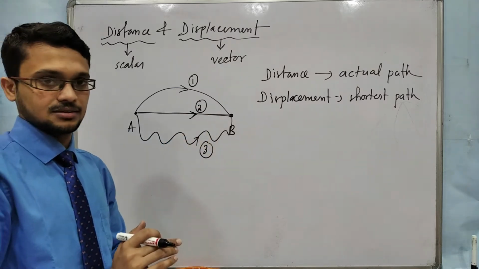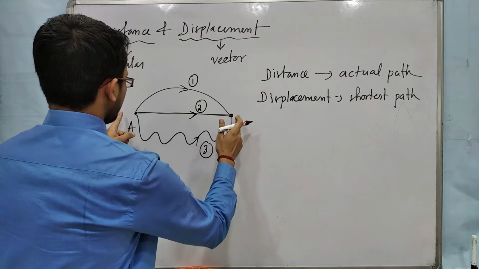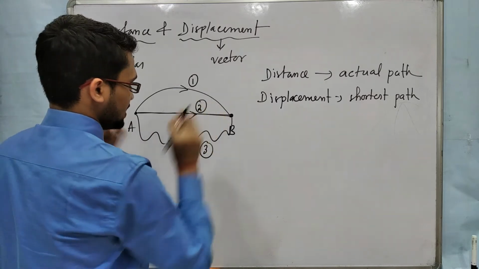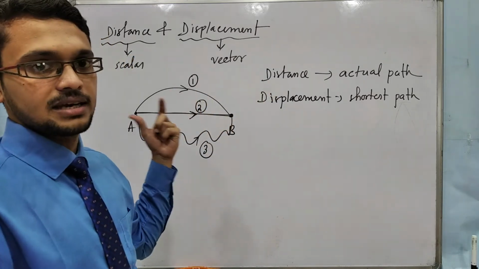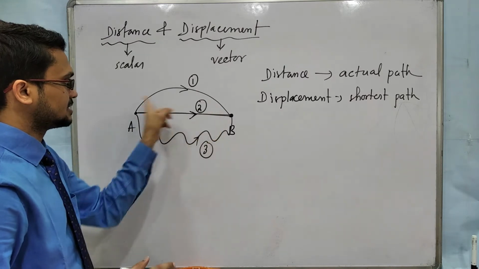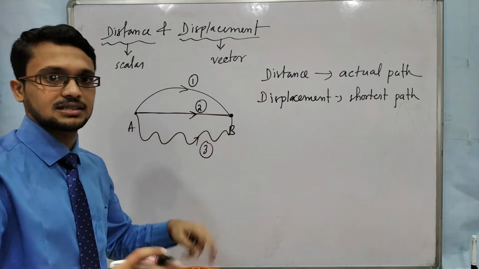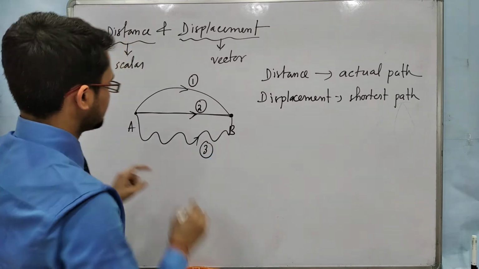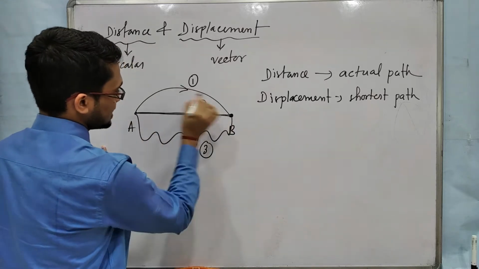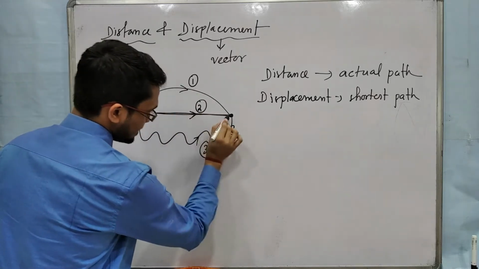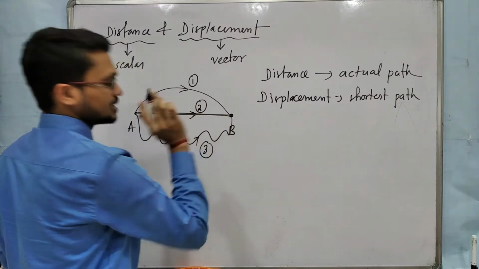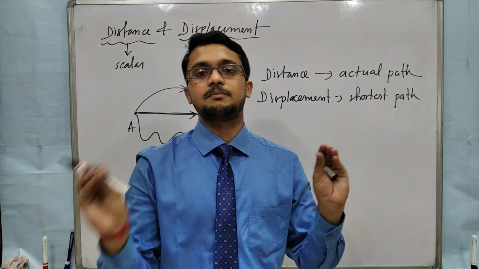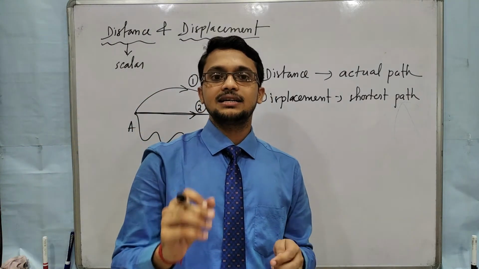is also distance. Okay, so if we take any two particular points, and we fix those two points, then distance may be different. For first case distance is this, second case this, third case this, distance is different, as we follow different paths. But displacement is this one. For first case displacement is this, second case displacement is this, and third case displacement is still this one. Clear? So if we fix the two points, the initial and final position, then distance may change.